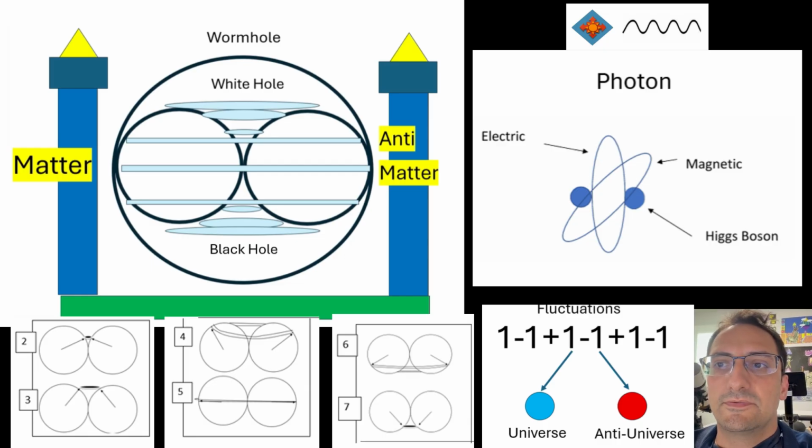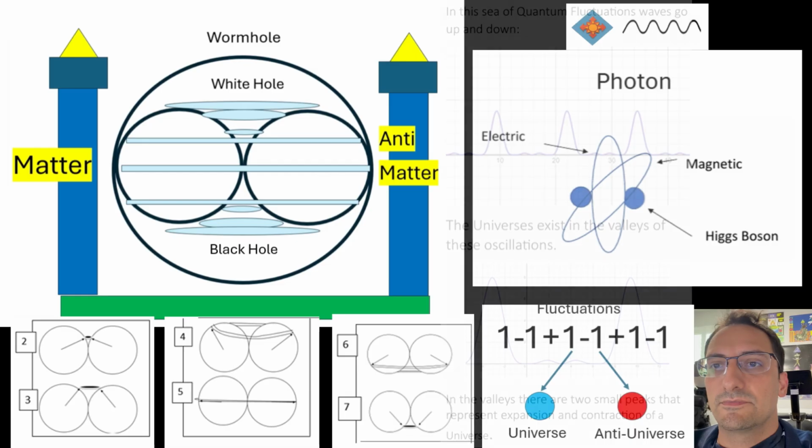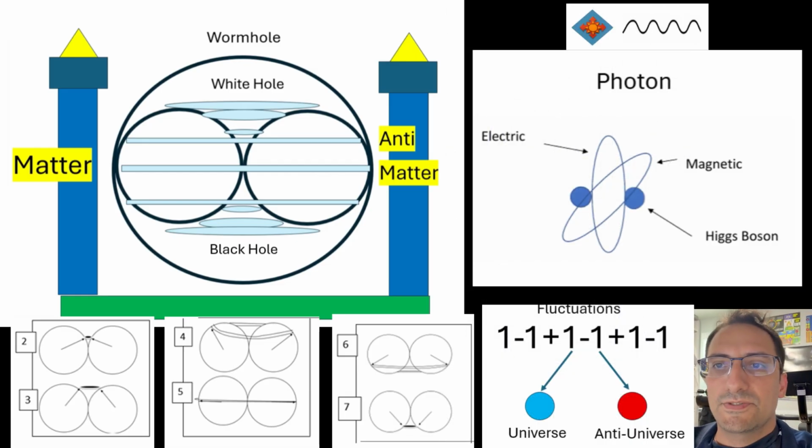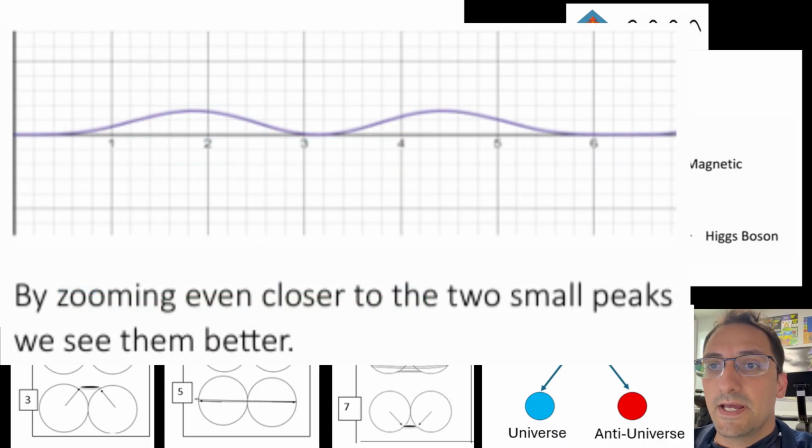In the sea of quantum fluctuations, waves go up and down. The universe exists in the valleys of these oscillations. In the valleys, there are two small peaks that represent expansion and contraction of a universe. By zooming in closer to the two small peaks, we see them better. The larger peaks are peaks of explosion. The universes are only found in the valleys where the two smaller peaks are located.